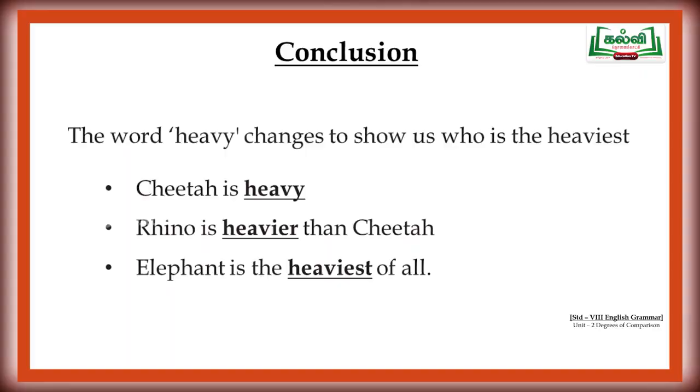So, here rhino is heavier than the cheetah. Now, the third sentence. Elephant is the heaviest of all because the weight of the elephant is nearly 2000 kilogram. So, obviously, we can judge that elephant is the heaviest among the three animals.